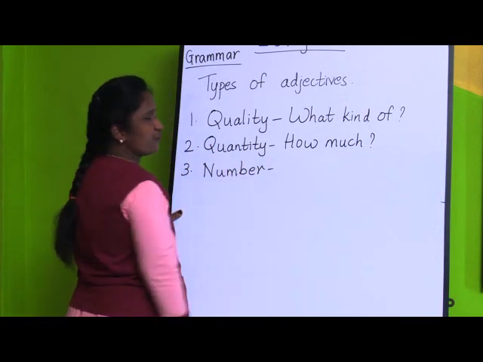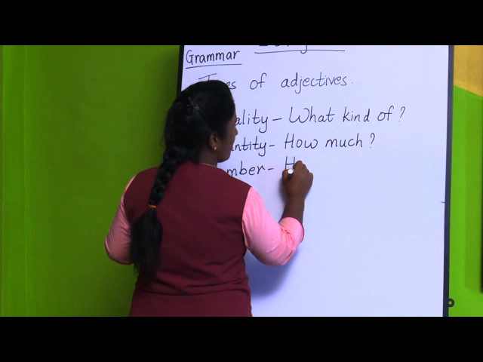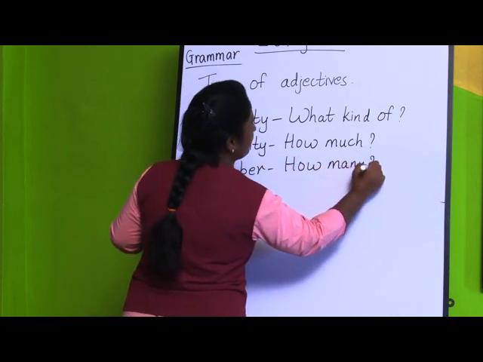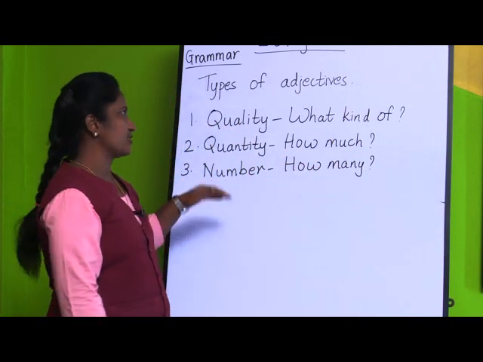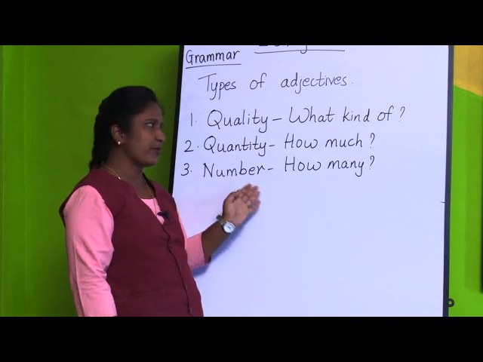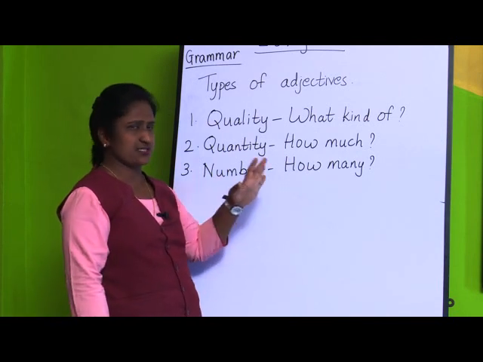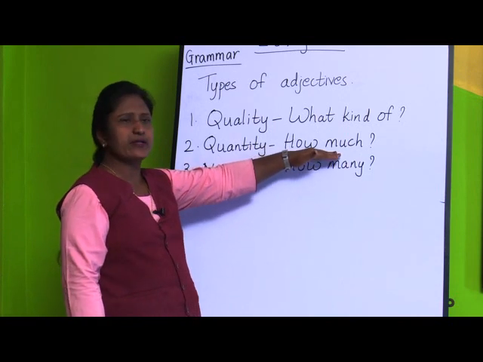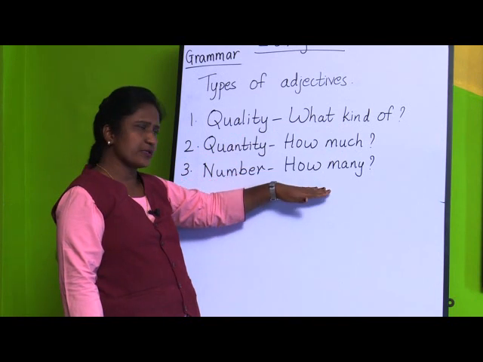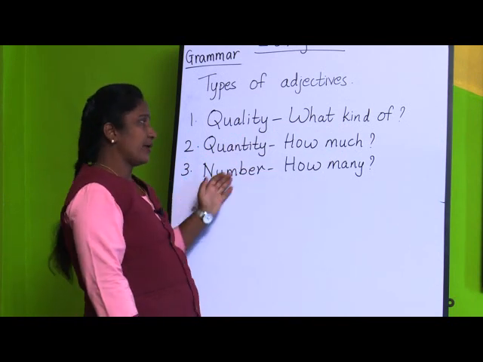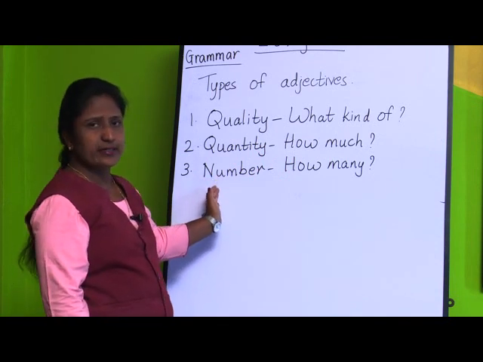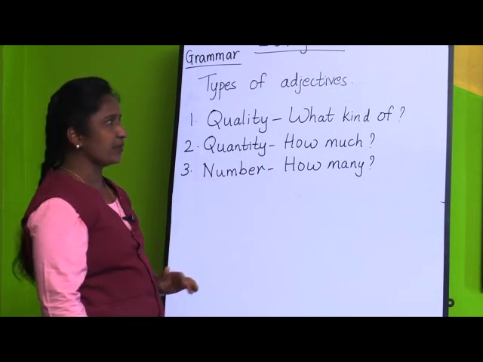If you ask the question using how many, you will get the answer for adjectives of number. How many persons, how many animals, how many things or how many places. So, that time we will get the answer for adjectives of number.